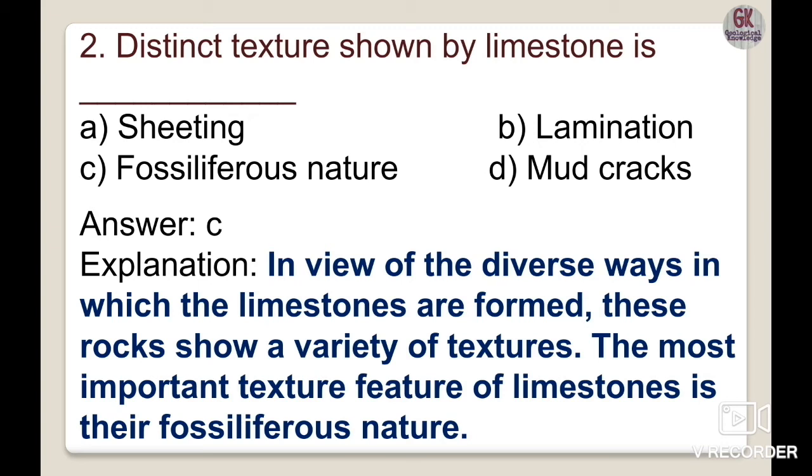In view of the diverse ways in which limestones are formed, these rocks show a variety of textures, and the most important textural feature of limestone is its fossil content. They are fossiliferous in nature, so most of the fossils reported from rocks are found in limestone in most cases. So the correct option, as you can see from the description, is option C, fossiliferous in nature.